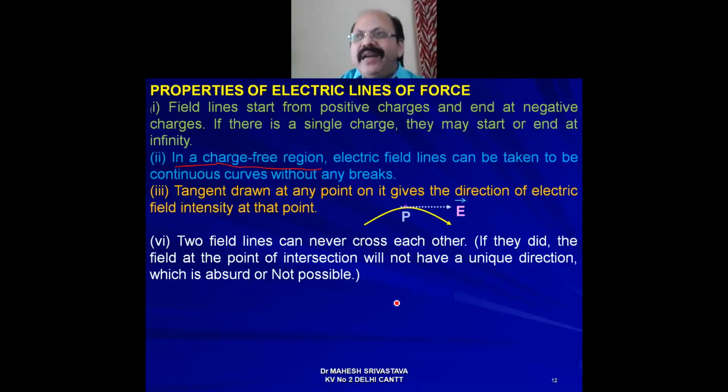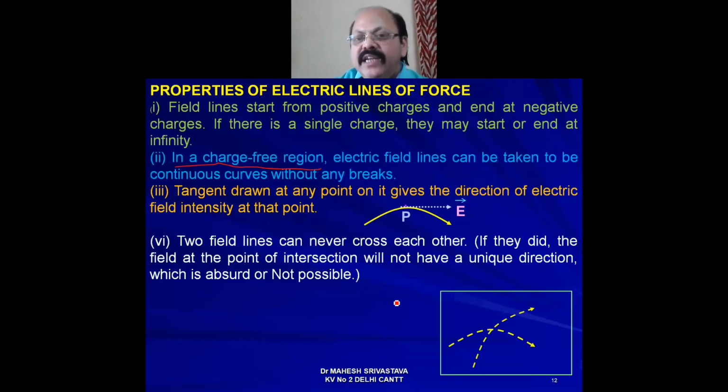Now, two field lines never intersect each other. If they did, then the field at that point of intersection would not have any unique direction. That is not possible. This is very important. Many times in CBSE they ask in a 1 mark question why two field lines do not intersect each other.